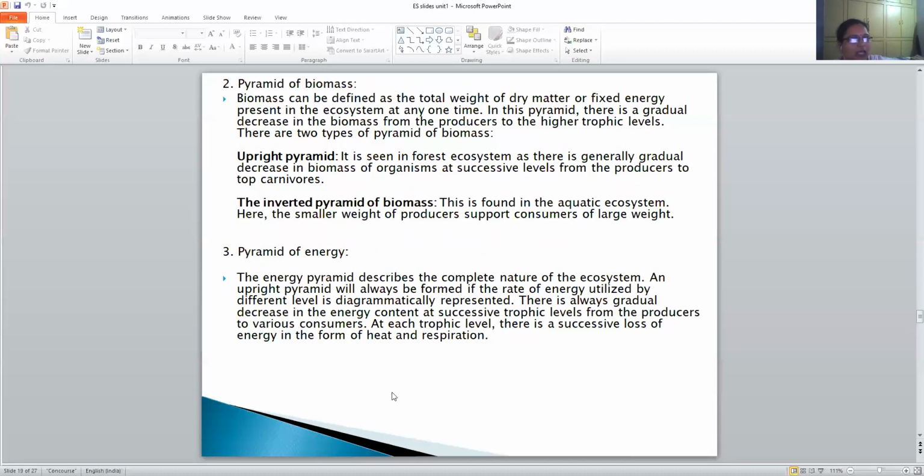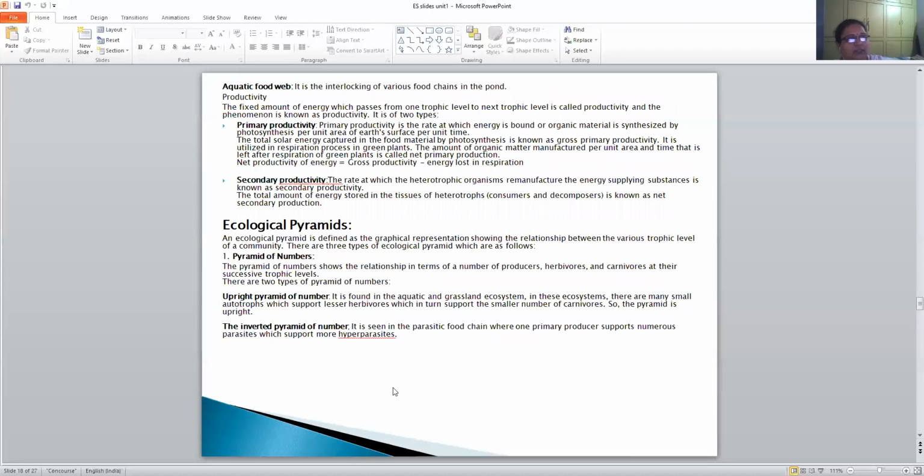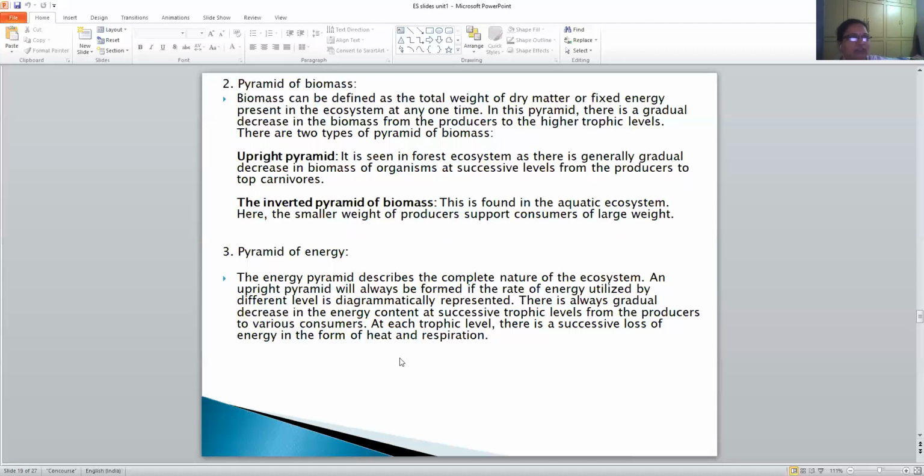In the parasitic food chain, one primary producer supports numerous parasites, which support even more hyperparasites. So parasites are more in number, and that's why it is inverted.